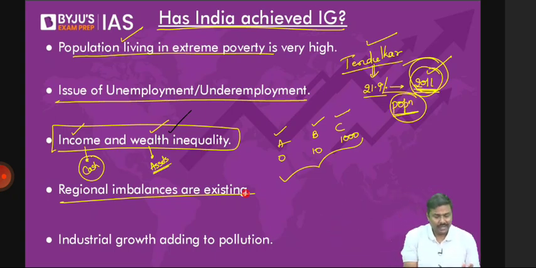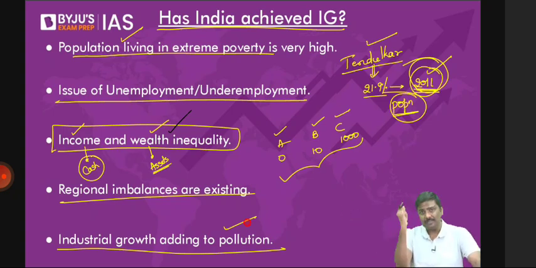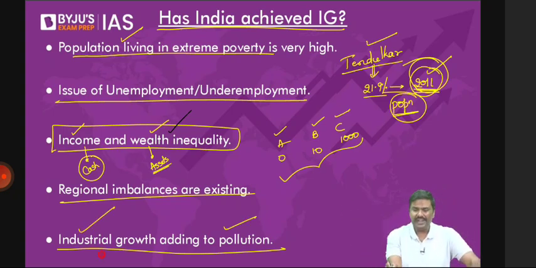Industrial growth rate in case of India is adding to a lot of pollution. India is one of the major polluters in the international market. Right? So pollution that is caused by India is also very, very high. Right? So these are some of the reasons why we say that India is yet to achieve inclusive growth. India should achieve inclusive growth.